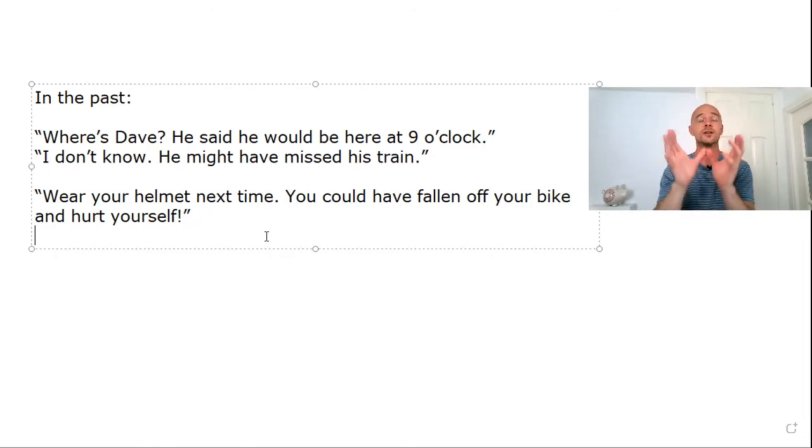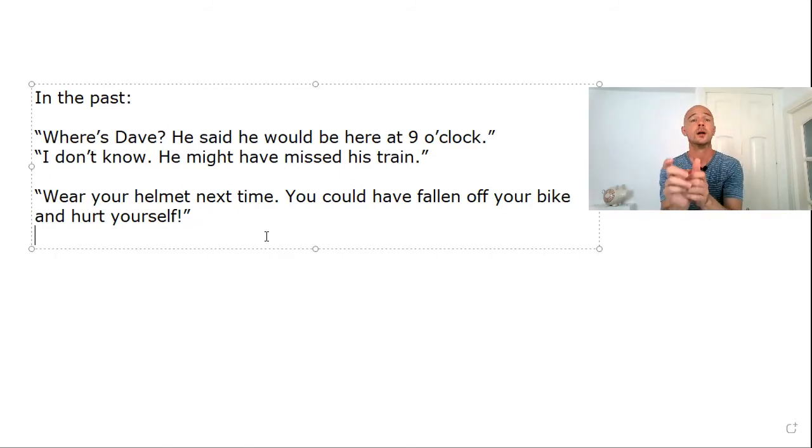It's easier to understand the difference between might and could when you look at it in the past. Because what do we know about the past? We know what happened. That's when you can use sentences with could. When you don't know what happened in the past, that's where you would use might have past participle.